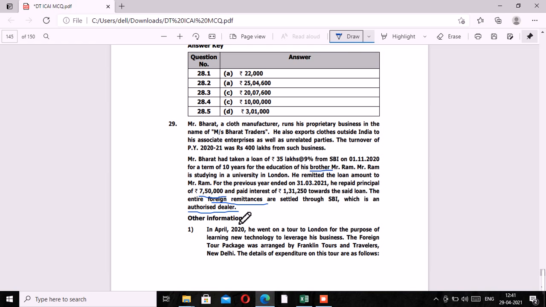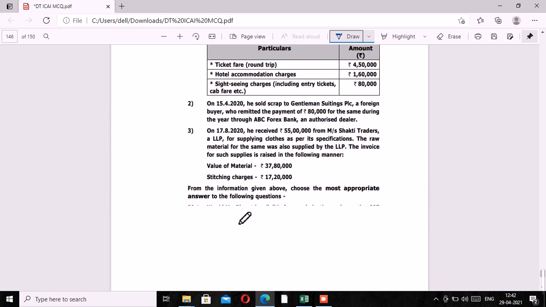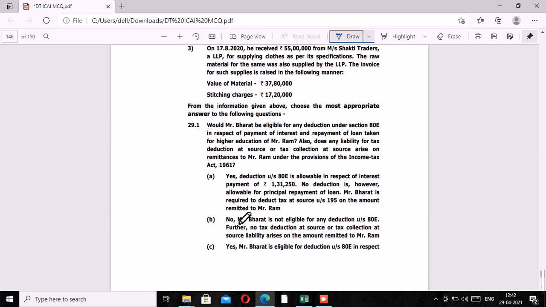Also, the COVID relaxations that were provided during financial year 2021 in respect of the TCS rate, in the form of a lowered rate of TCS, do not apply in this case, in respect of the cases where TCS is applicable on account of foreign remittances. So let's read what the options are in this case. A. First, deduction under section 80E is allowable. No, it is not allowable because although the loan has been taken for educational purpose, the person for whom the loan has been taken is neither spouse nor a child of the assessee.